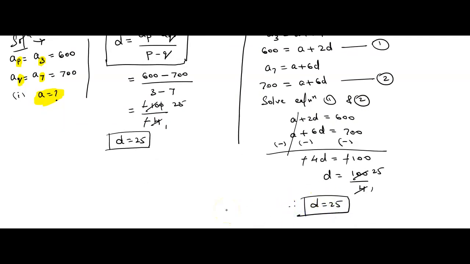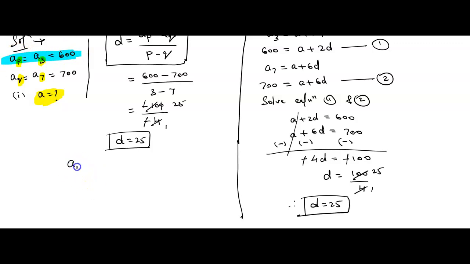See, children, if you want, you can use the equation method, or else by using the AP AQ condition you can solve for the value of D. You can use any method to find D. I hope you have understood till here. But to find A, what you should do is very simple. Either you take AP or you consider AQ. Whichever is the lesser number, try to target that. Here lesser is 600, A3. So I am concentrating on this part.